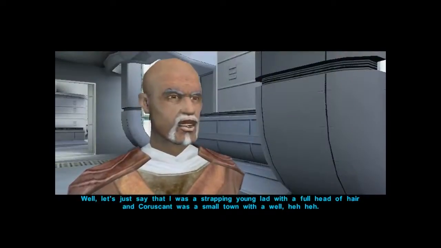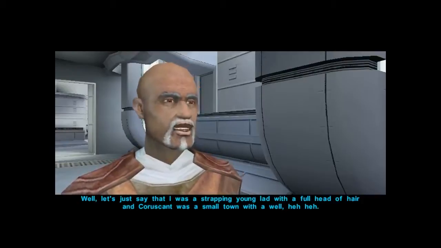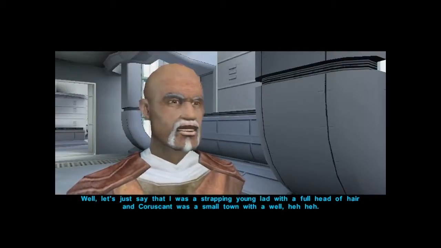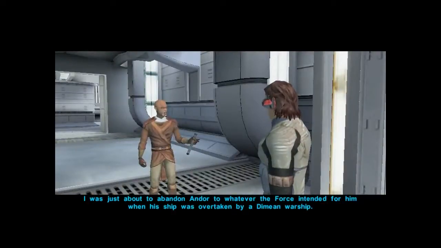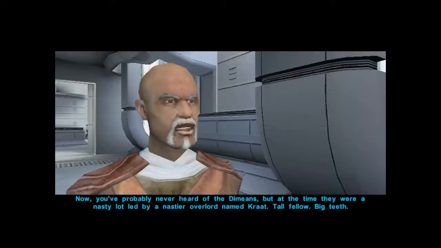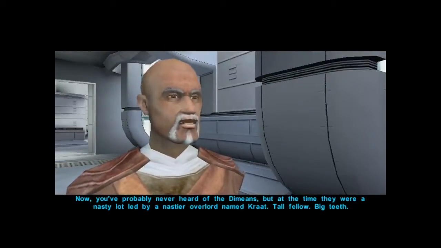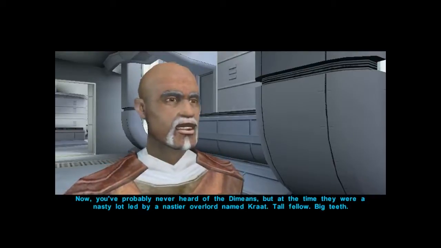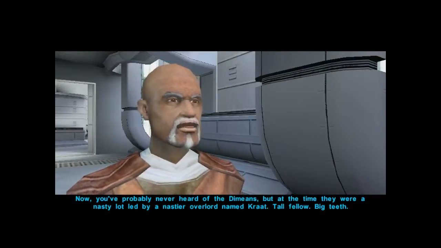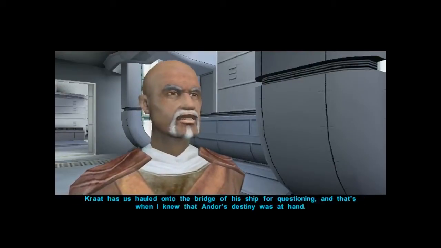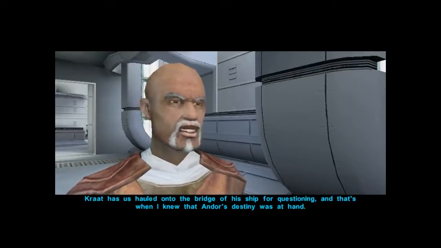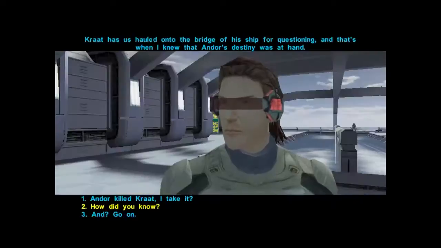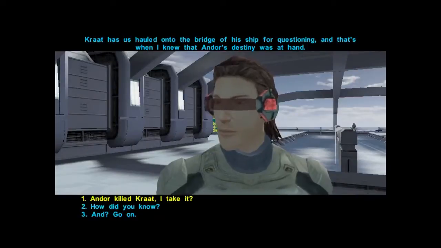Well, let's just say that I was a strapping young lad with a full head of hair, and Coruscant was a small town with a well. I was just about to abandon Andor to whatever the Force intended for him when his ship was overtaken by a Dimian warship. Now, you've probably never heard of the Dimians, but at the time they were a nasty lot led by a nastier overlord named Krat. Tall fella, big teeth. Krat has us hauled onto the bridge of his ship for questioning, and that's when I knew that Andor's destiny was at hand.